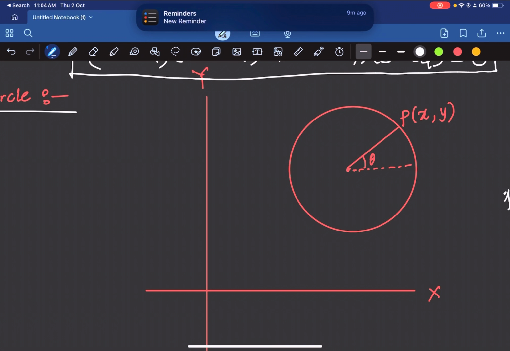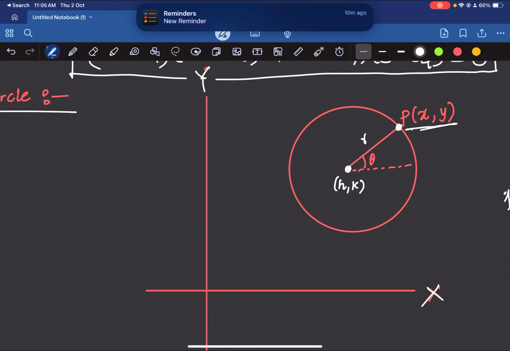So let us say this is the circle, this is x axis, and this is your y axis. Alright. And this is the circle. Let us say the center of the circle be (h, k), and this is a random point considered on the circle denoted by P(x, y). Alright. And let us say the fixed radius is r. So the center is given to you and radius is also given to you.